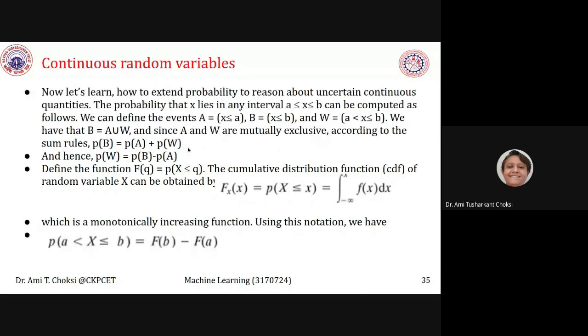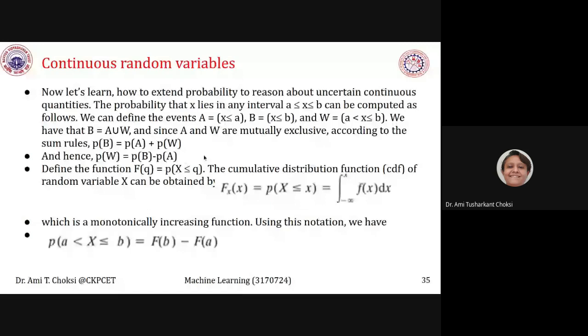Okay, so we want P of W on the left hand side. So we move P of A to the other side. We get P of W is equal to P of B minus P of A.